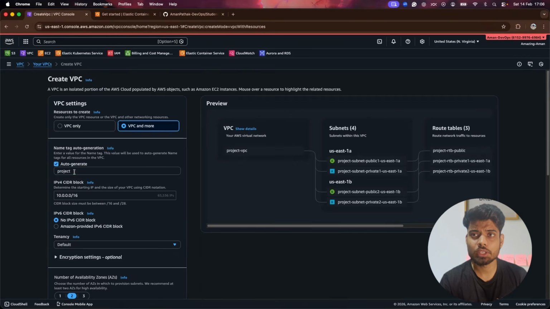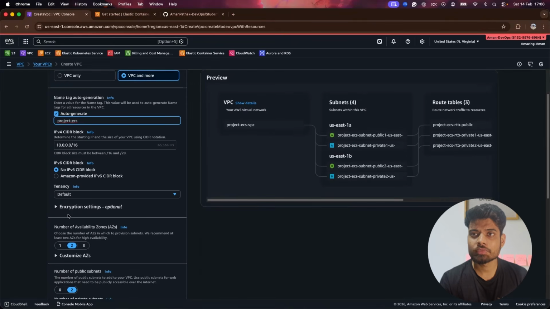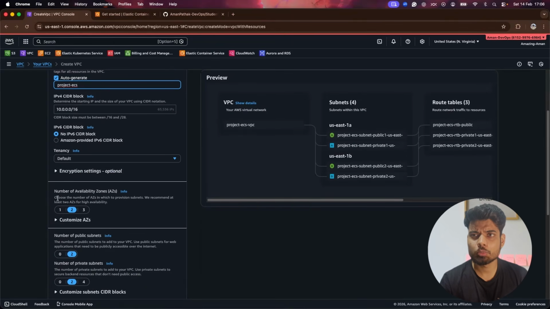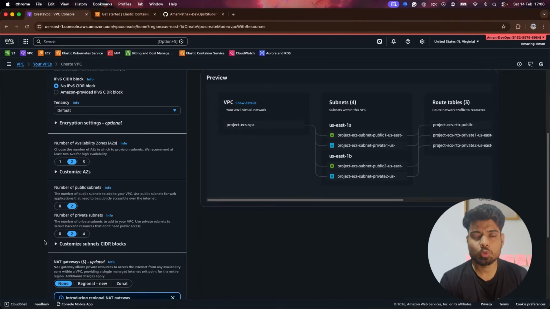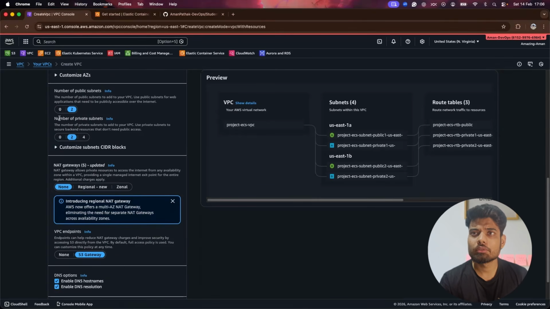What are the things I have to create? I'll provide the name, project ECS, and I'll keep this CIDR block. After that, this would be easy. I'll keep the number of subnets to two, which would be enough for us. Then private subnets. It's very important for our project that we use private subnets a lot. Then this would be our NAT gateway.